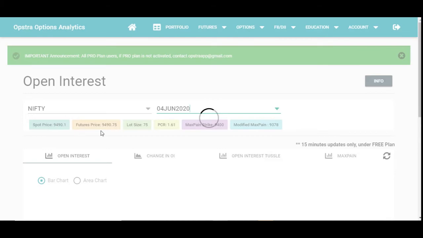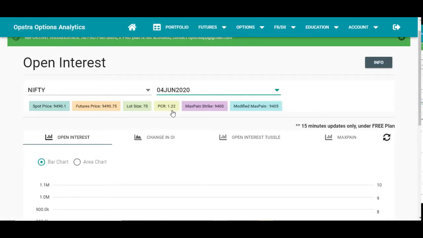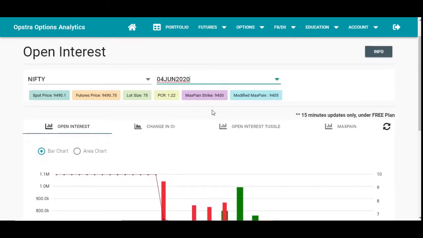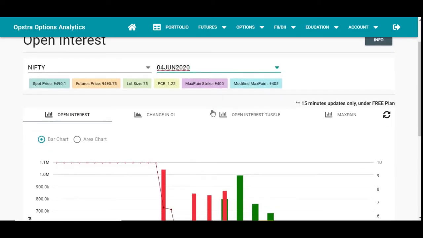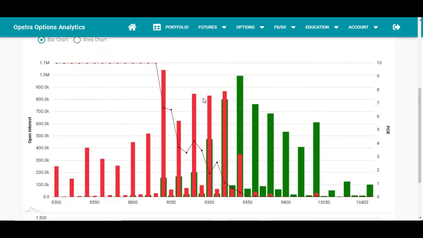Here you can see the spot price of the Nifty is at 9490, and the PCR, which is the put call ratio, is at 1.22, which also indicates that the market might be neutral. It's showing that the max pain strike is at 9400, which means that the Nifty might expire on the 4th June at the level of 9400. This is a dynamic value which will hardly change two to three times in a month.